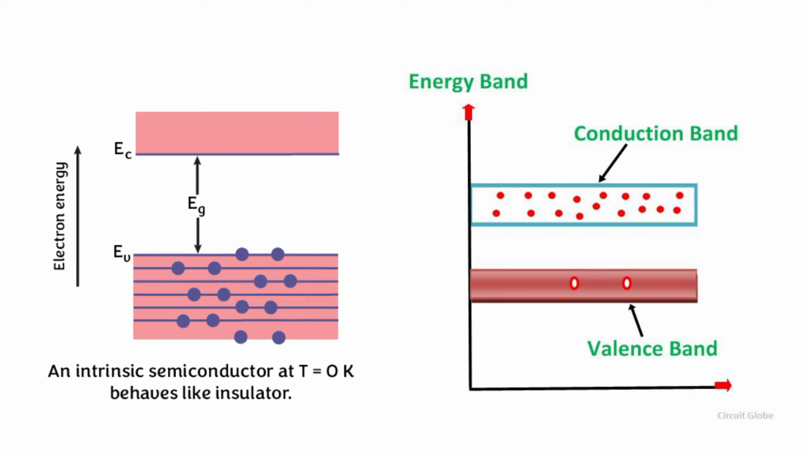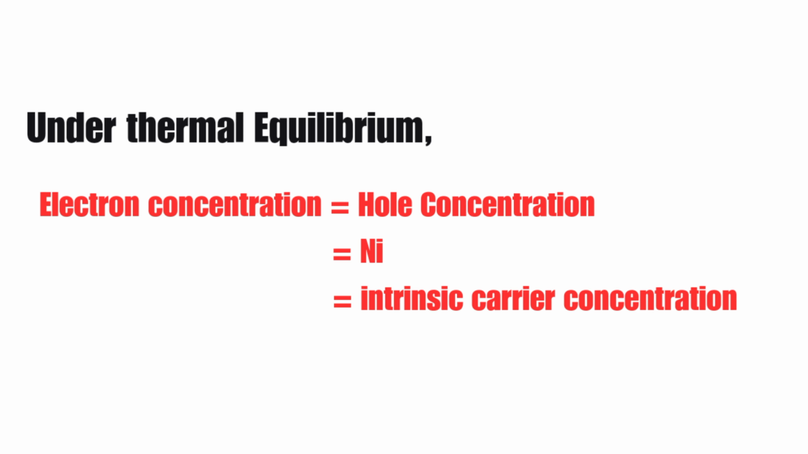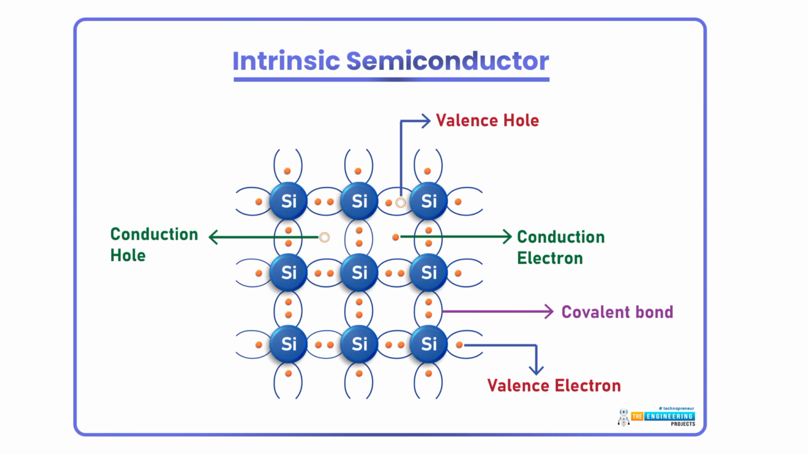In the case of the intrinsic semiconductor, under thermal equilibrium, the concentration of electrons is equal to the concentration of holes, which will be Ni. So here Ni is nothing but the intrinsic carrier concentration. So this is all about the intrinsic semiconductor.